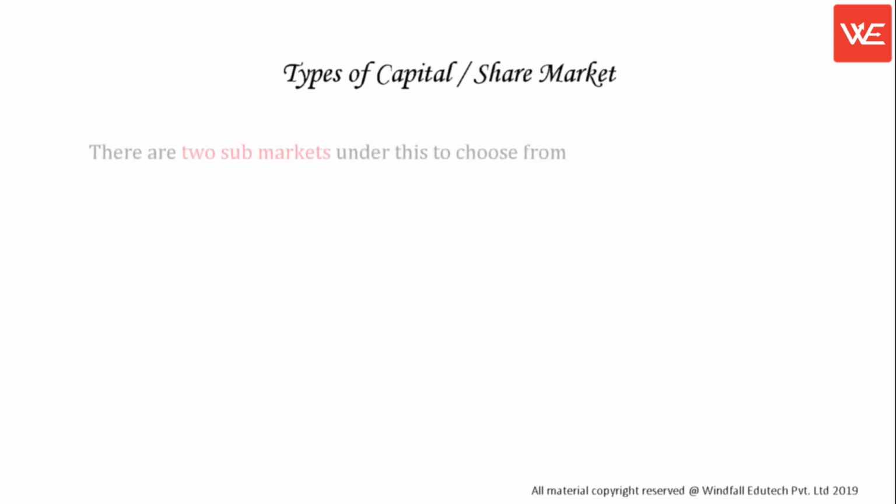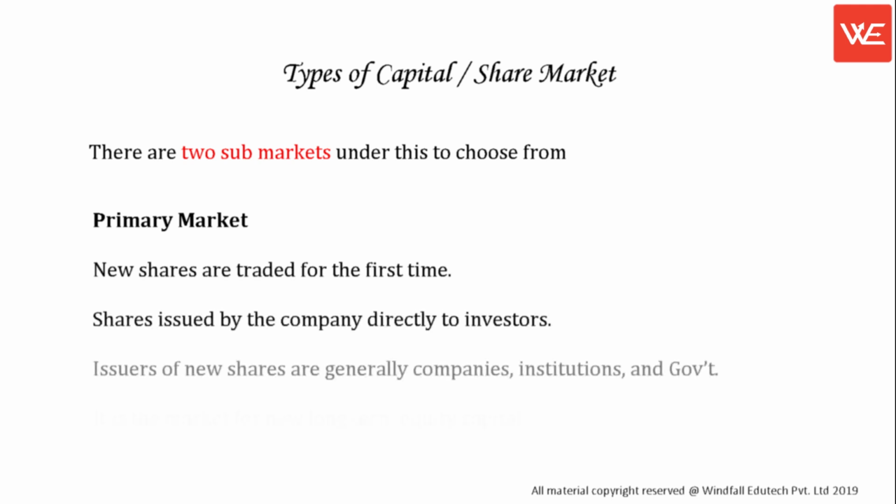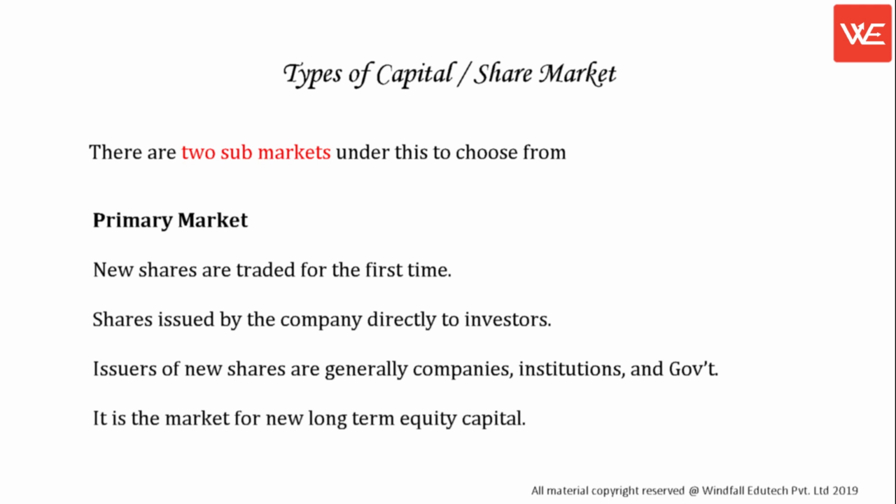Types of capital, share market. There are two sub-markets under this to choose from. Primary market: new shares are traded for the first time. Shares are issued by the company directly to investors. Issuers of new shares are generally companies, institutions, and government. It is the market for new long-term equity capital.